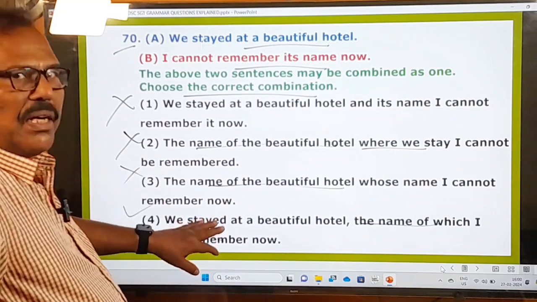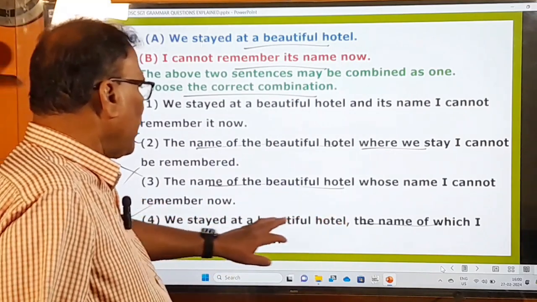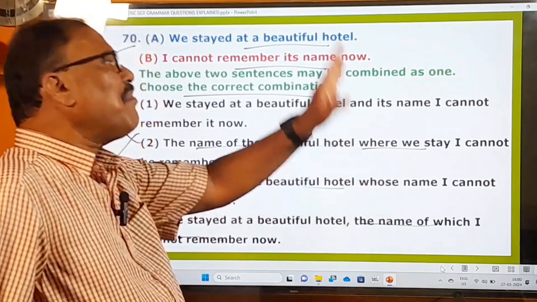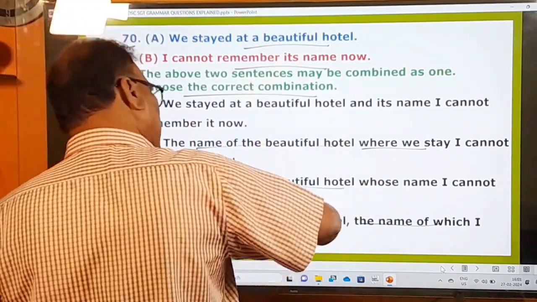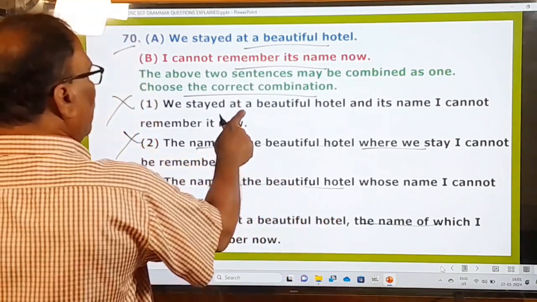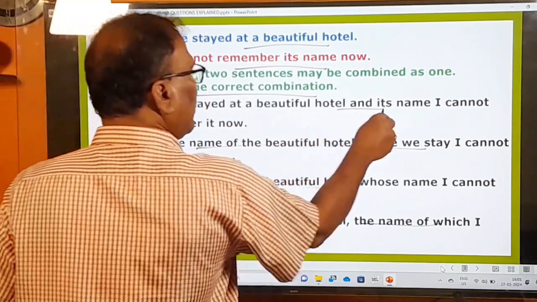See, it's a relative clause. Okay. We stayed at a beautiful hotel, the name of which I cannot remember. This is the right grammatical way. This is not right: We stayed at a beautiful hotel and its name I cannot remember.